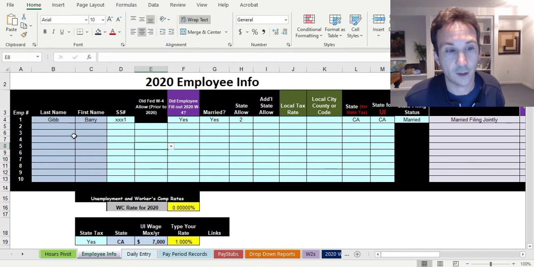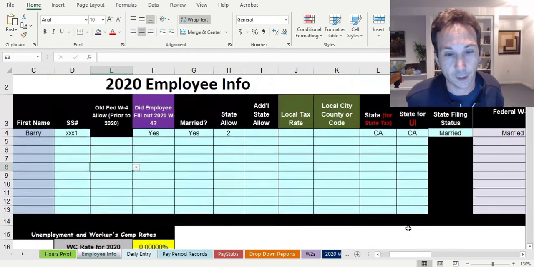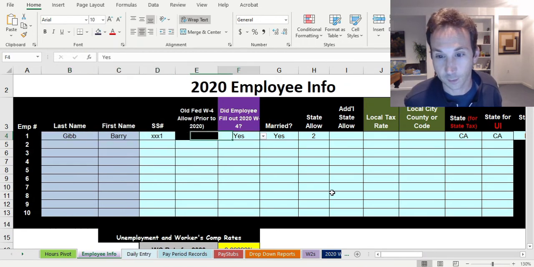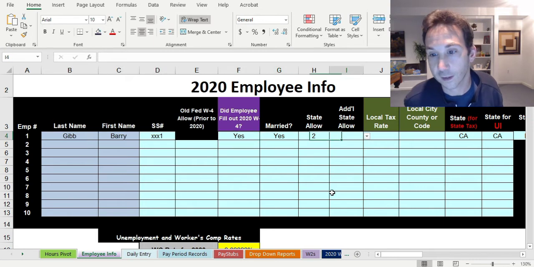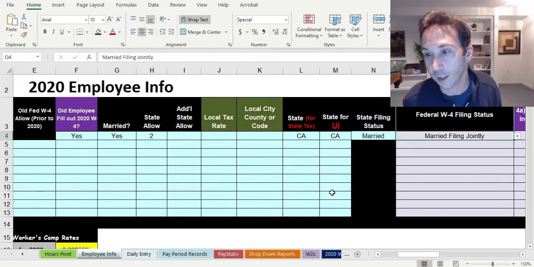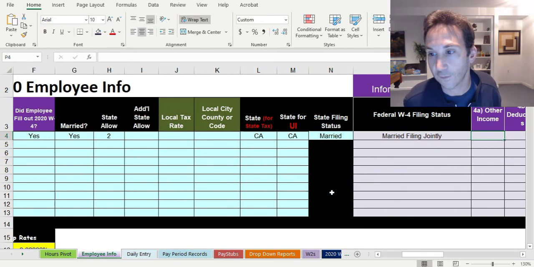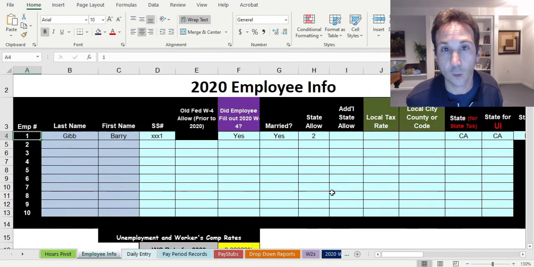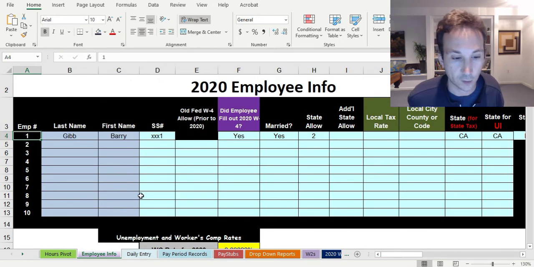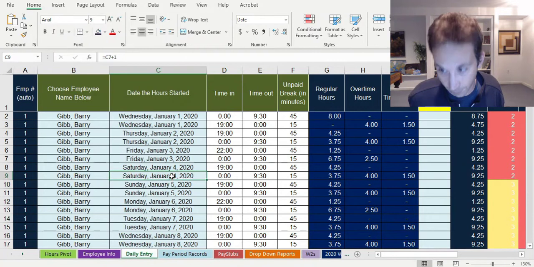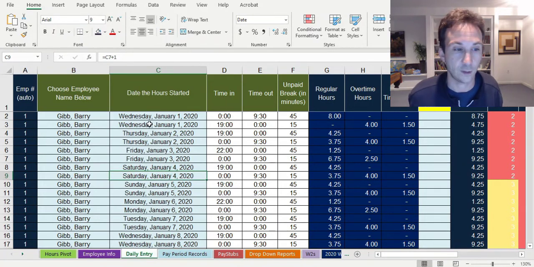So in this file, you need to put in information about your employee. I'm not going to spend a lot of time on that, but name, Barry Gibb. We're going to focus on the Bee Gees today. We're going to be staying alive. Are they married? Did they fill out a W-4 for 2020? Any state allowances? What state are they in? California. State filing status for California. Your W-4 information. All that's got to get filled in here. Once you have that, you have an employee record, and you can start doing things like entering in daily hours. So let's get to it.